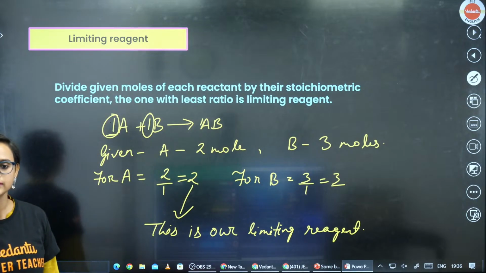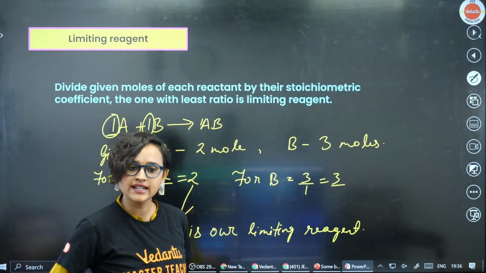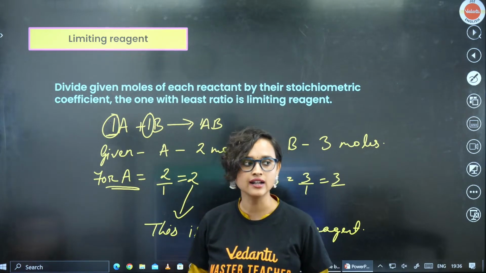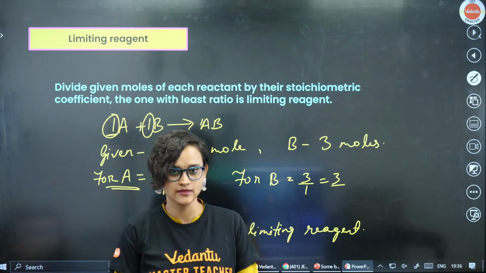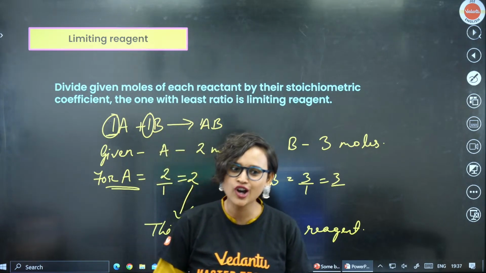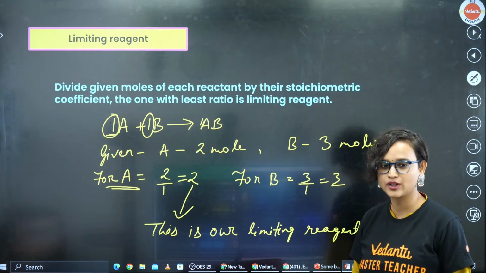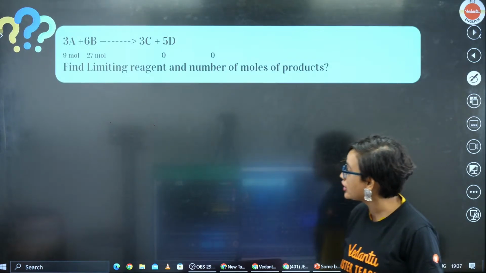Clear, everybody? So A is our limiting reagent. Got it? Shall we move on then? Okay. Alright. Amazing. Now here is another question.